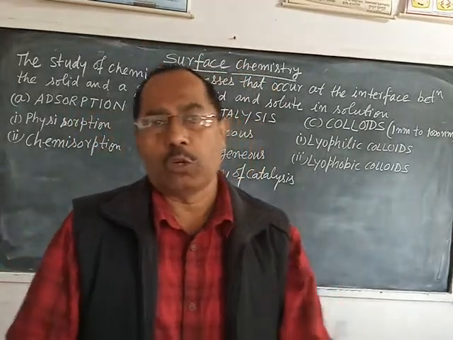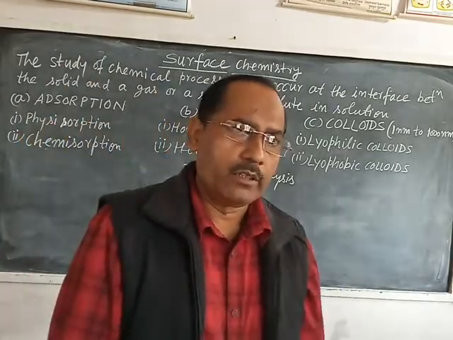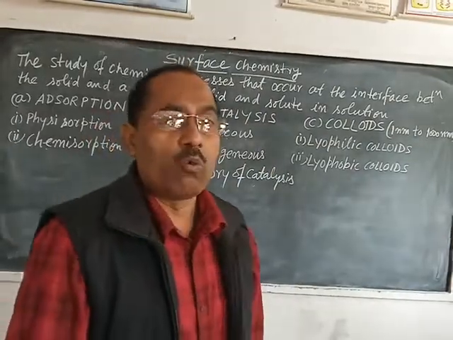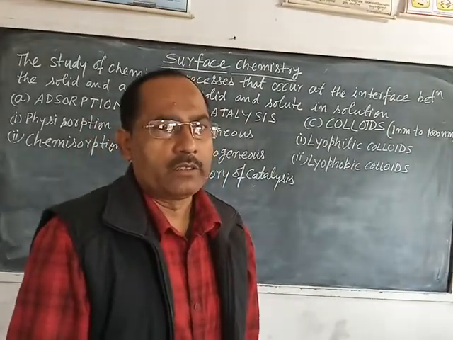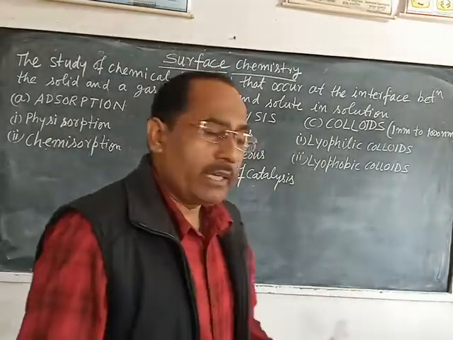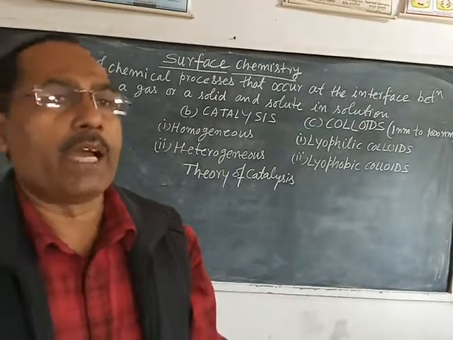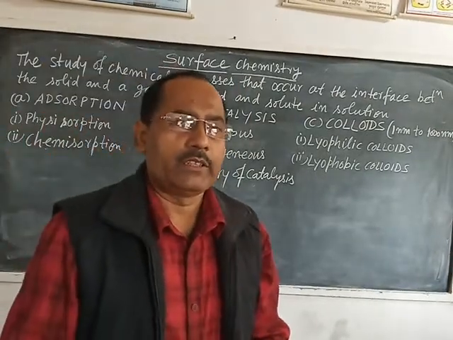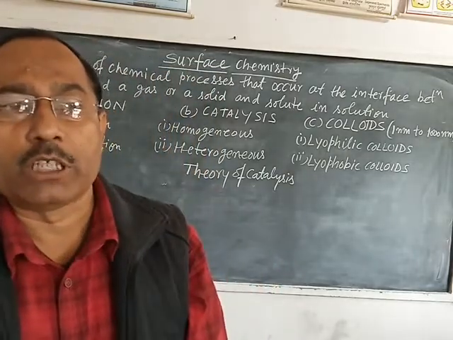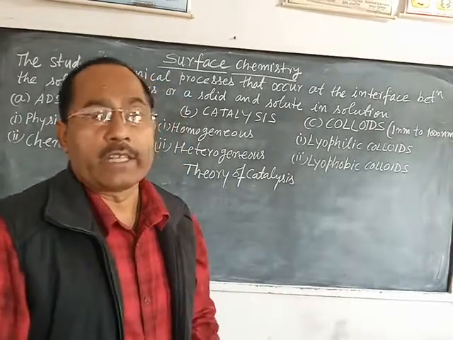In case of true solution, particle size is below 1 nanometer, while in case of suspension it is more than 1000 nanometer. So it is very clear, in between true solution and suspension a state of matter is there in which particle size ranges from 1 nanometer to 1000 nanometer, and this state is called the colloidal state.